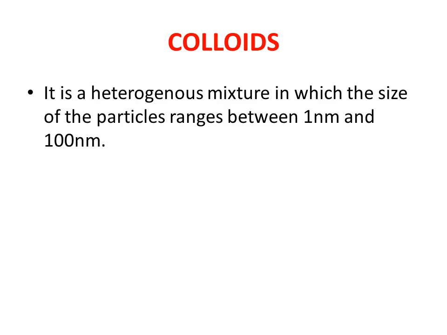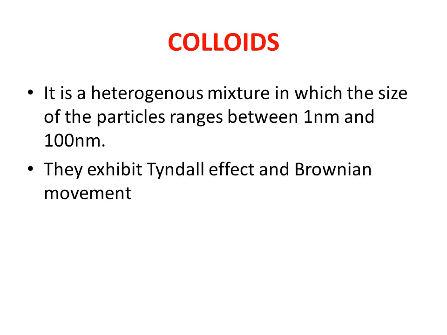In suspensions the particle size is more than 100 nanometer, but in colloids the size of the particles ranges between 1 nanometer and 100 nanometer. They can also be called colloidal solutions because they appear homogeneous, like solutions, but they are absolutely heterogeneous, and they show the Tyndall effect and Brownian movement.